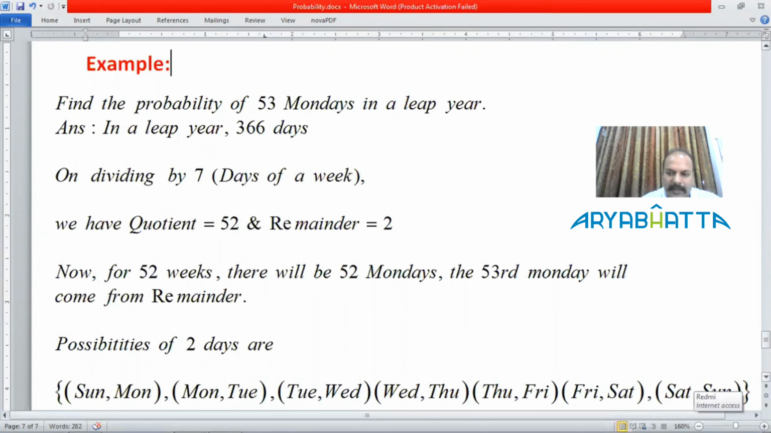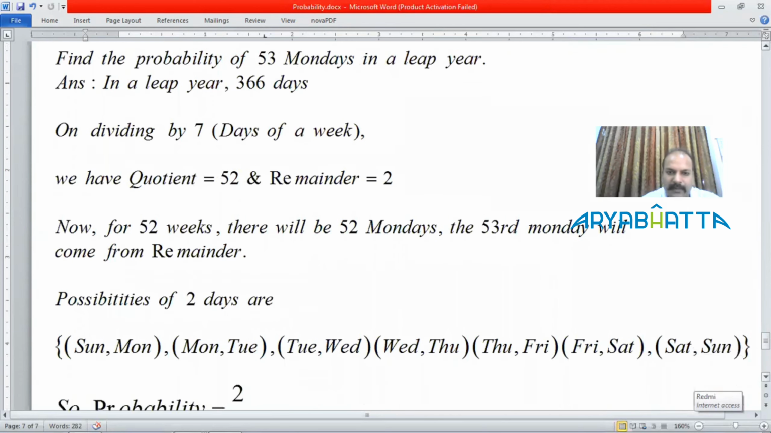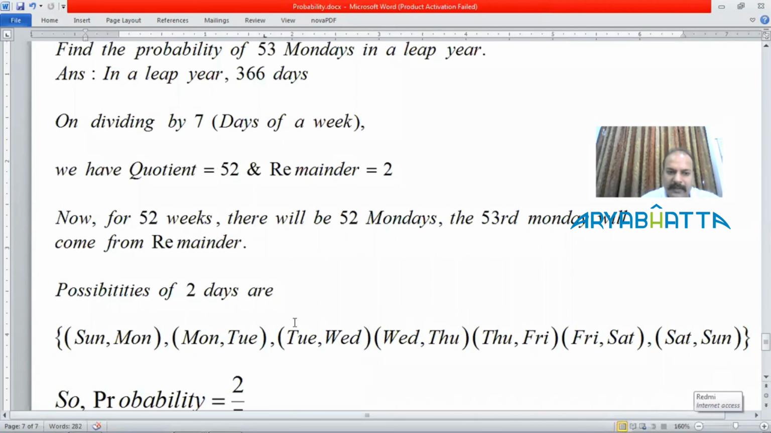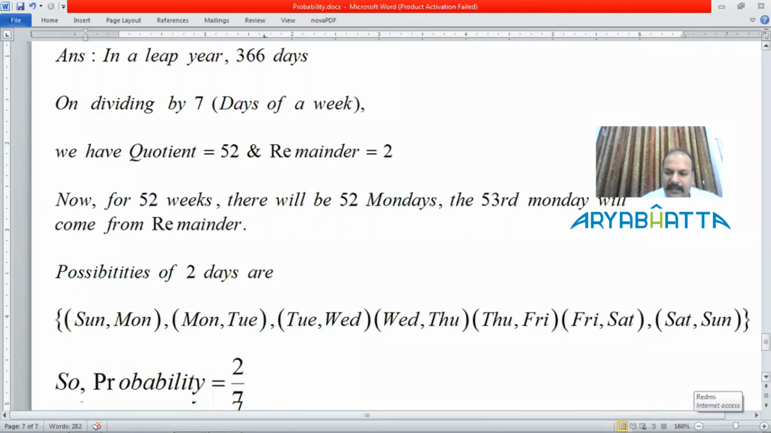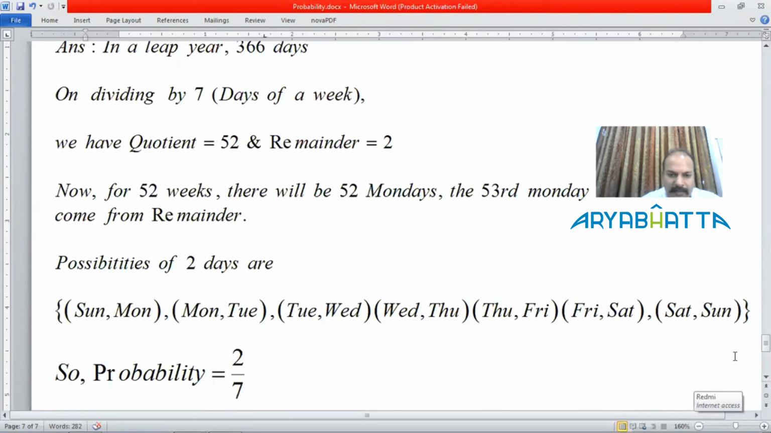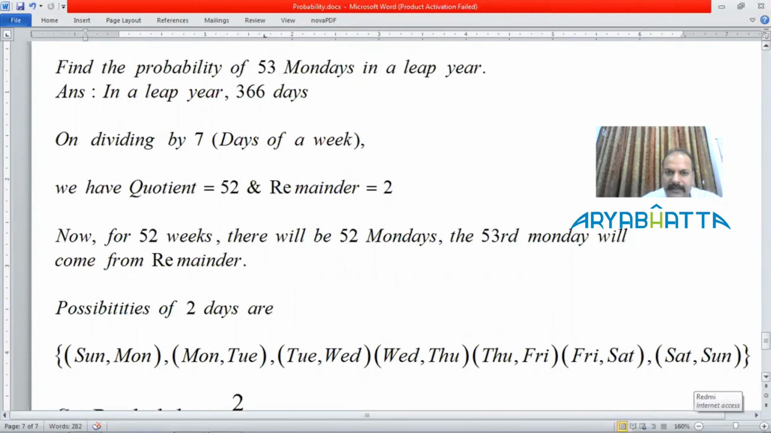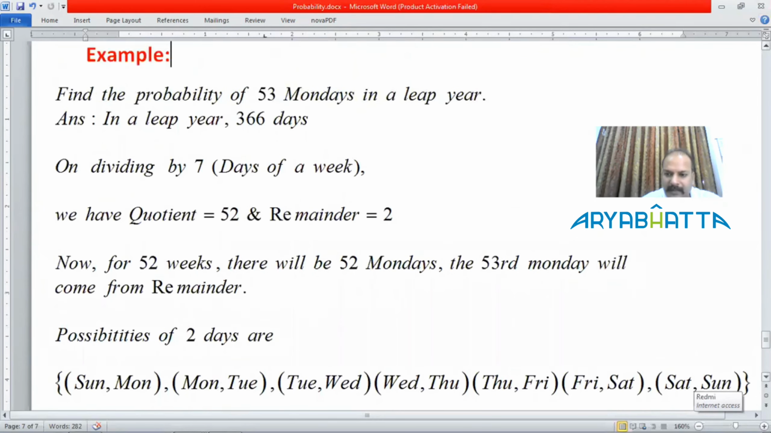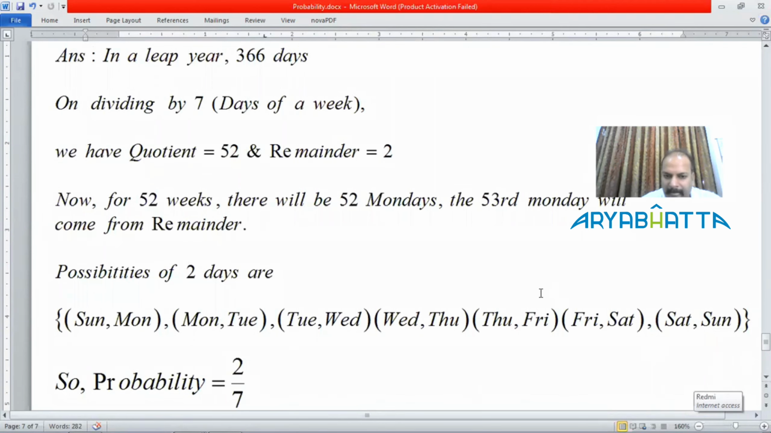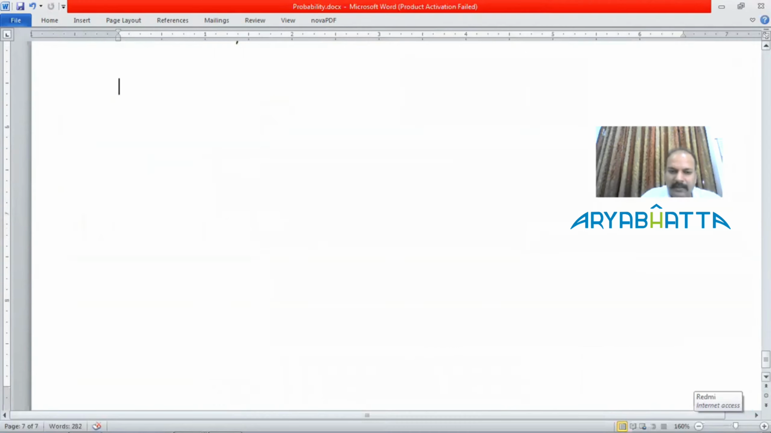Now, what are the possibilities of these 2 days? Obviously, the days will be in consecutive order. It could be Sunday, Monday; Monday, Tuesday; Tuesday, Wednesday; Wednesday, Thursday, like this. So we are looking for Monday. Out of these 7 cases, when will you have Monday? This is one case, Sunday, Monday, and the second case is Monday, Tuesday. So two possibilities out of how many? 7. So the probability will be 2 by 7.